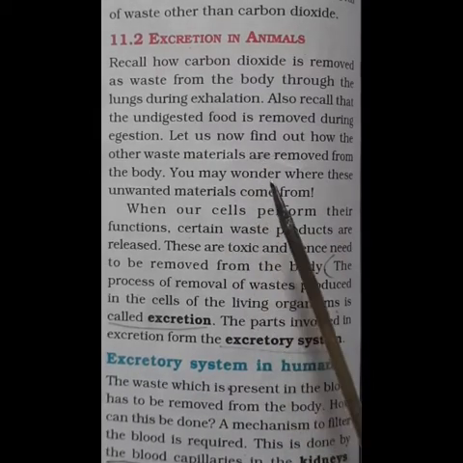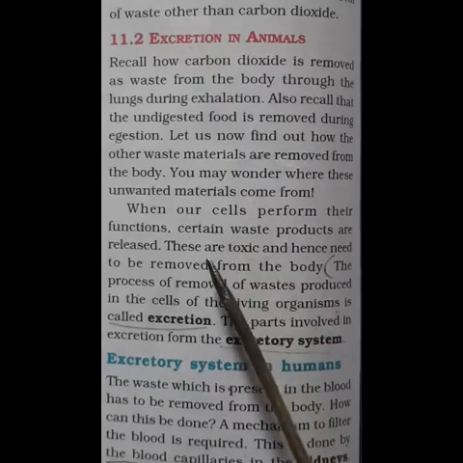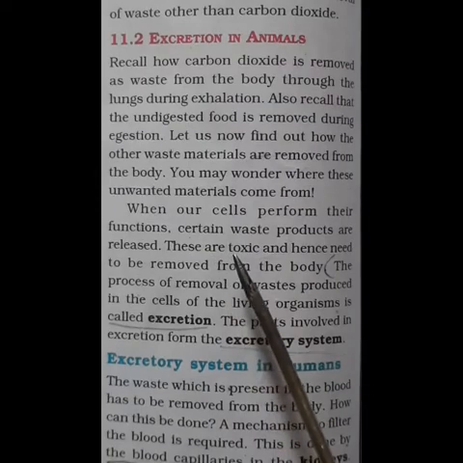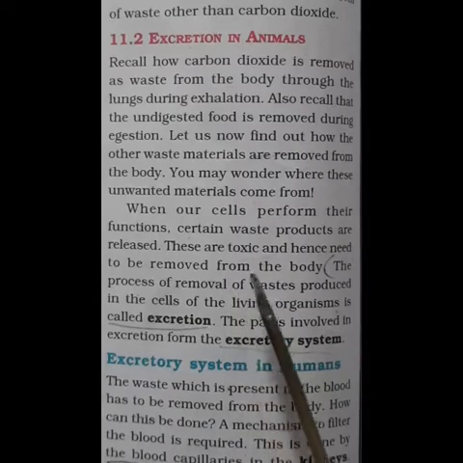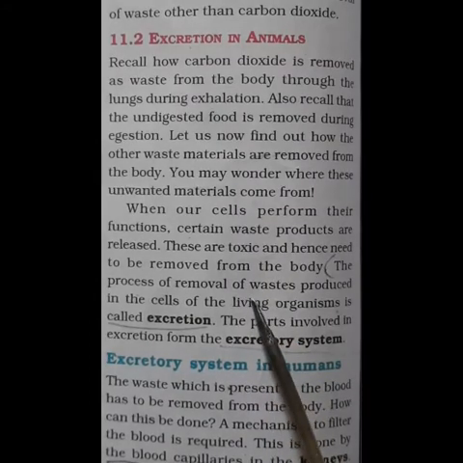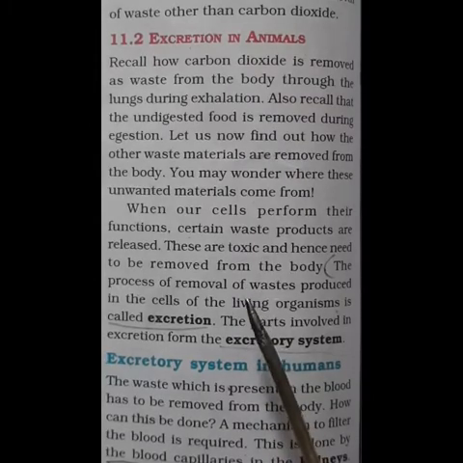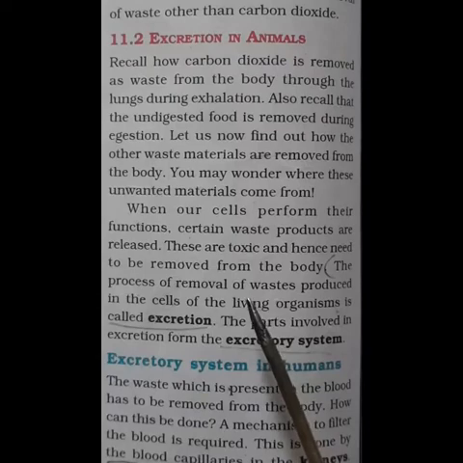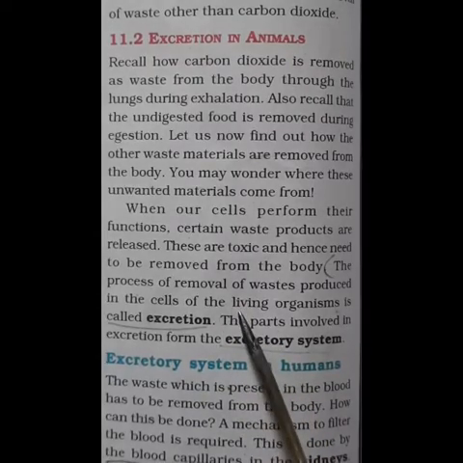Let us now find out how the other waste materials are removed from the body. You may wonder where these unwanted materials come from, isn't it? Yes, when our cells perform their functions, certain waste products are released. These waste products are toxic or poisonous, and hence they need to be removed from the body.